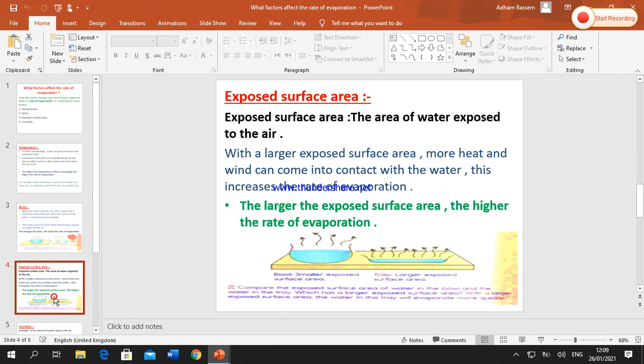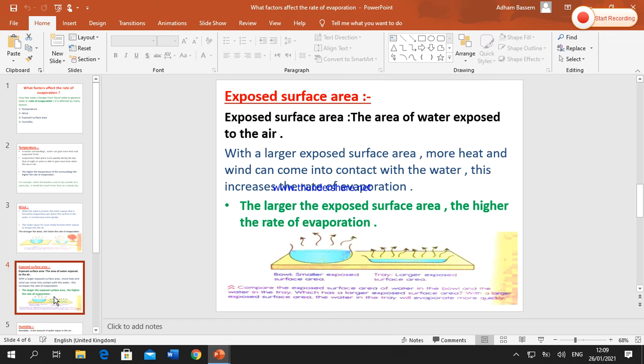The third factor, exposed surface area. What is meant by exposed surface area? Exposed surface area means the area of water exposed to the air, okay? Or the amount of the area of water exposed to the air. With a larger exposed surface area, more heat and wind can come into contact with water, okay? And this increases the rate of evaporation.